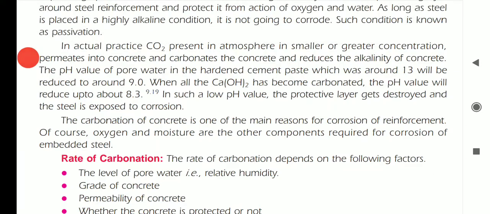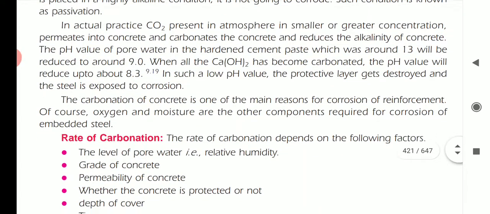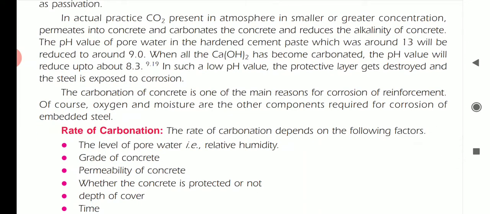At such a low pH value, the protective layer gets destroyed and steel is exposed to corrosion. The pH is reduced from 13 to 8.3, which is somewhat an acidic condition. Hence, the corrosion occurs. The carbonation of concrete is one of the main reasons for corrosion of reinforcement. Of course, oxygen and moisture are the other components required for corrosion of embedded steel.